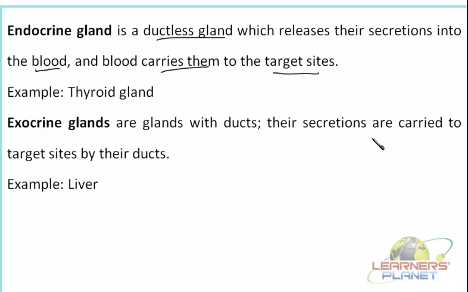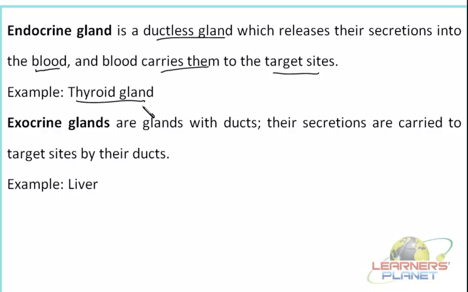Now this target site could be any cell of the body. What we mean by this is, of course, it is specific for the type of hormone or type of chemical messenger present in the secretion. So these target sites are present in different locations in our body.